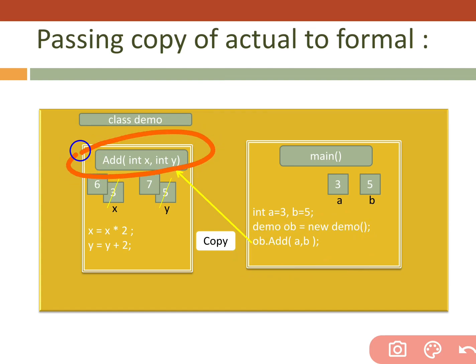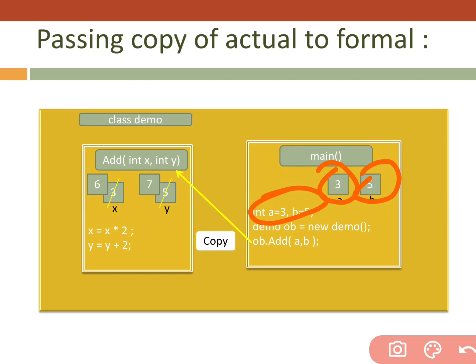This one is the prototype of that function. And see, in the main function we have two values, a and b. A contains 3 and b contains 5. A and b are stored in one memory which contains the values 3 and 5.